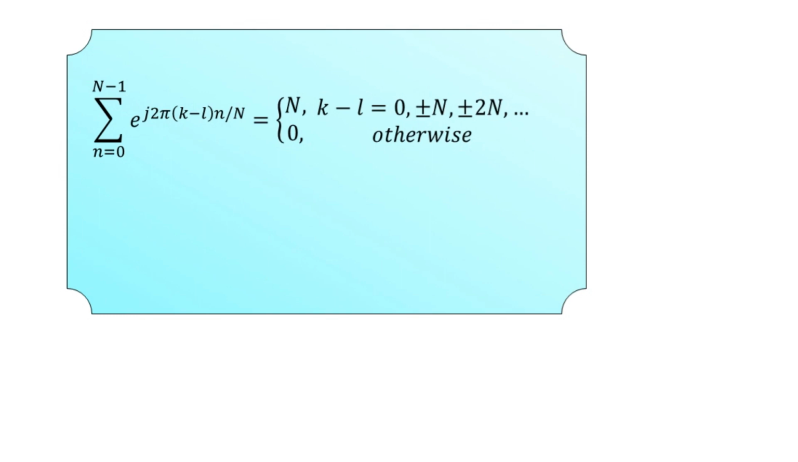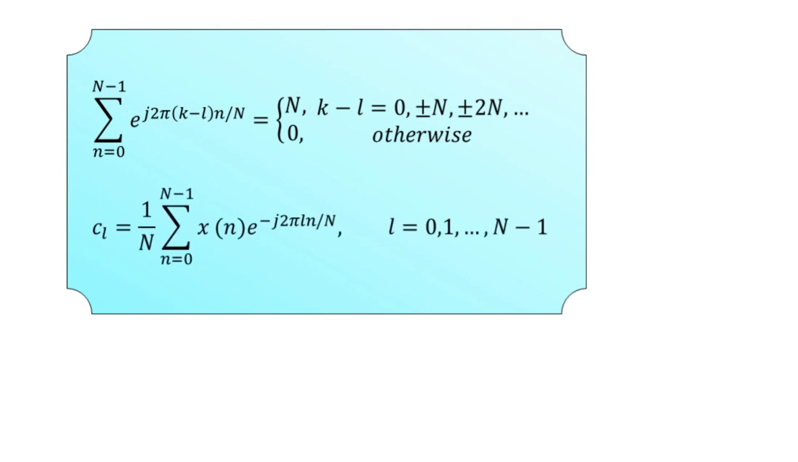From this, if we shift capital N to the right hand side, we obtain small c suffix small l equal to 1 upon capital N, the summation n equal to 0 to capital N minus 1 of x of n multiplied by e to the power minus j 2 pi l n by capital N, where small l is equal to 0, 1, 2 up to capital N minus 1. So this is the desired expression for the Fourier coefficients that we can substitute into the first equation.